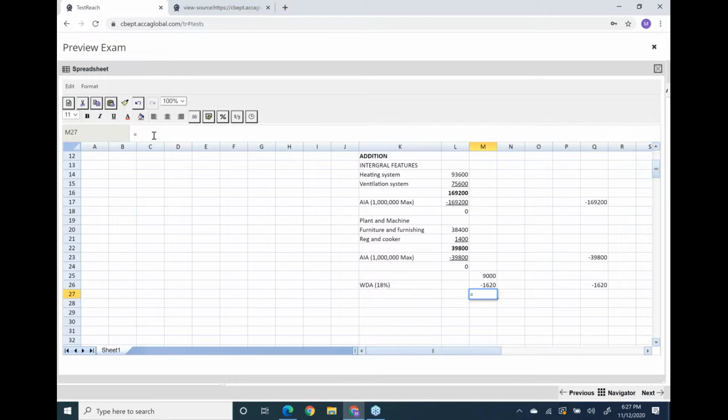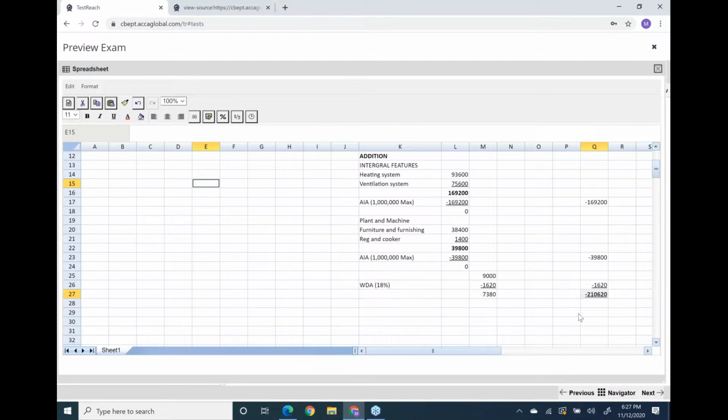My dear student, we have just done the capital allowance part. Let's add up the capital allowance. It's 210,620.